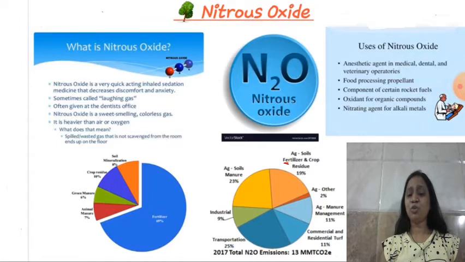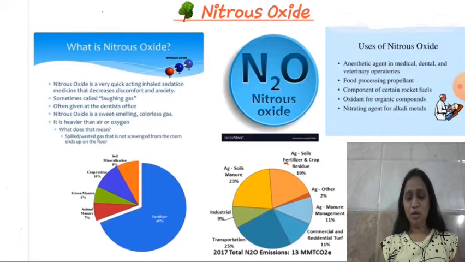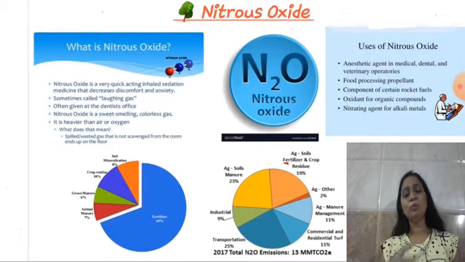Okay, so you can see that the transportation and the fertilizer and the residue are the main components through which the nitrous oxide in the atmosphere is increasing. The proportion of the nitrous oxide has increased from 270 ppm to the recent 319 ppm. Okay, so this is how the nitrous oxide is increasing in our atmosphere and making the earth more warmer.